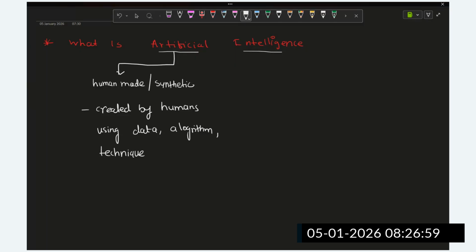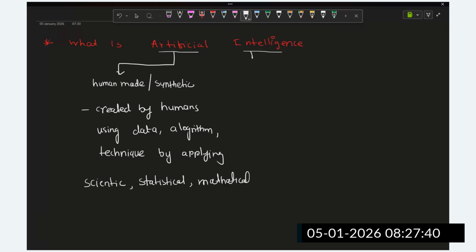So we are going to create something using the data, some algorithm, or by applying some technique, scientific, or statistical, or some mathematical. Okay, so now guys, we are going to create something human-made, or you can say synthetic. We are going to create some synthetic intelligence, guys.